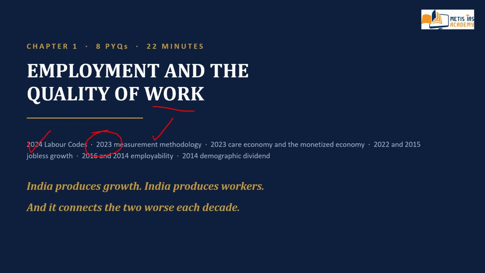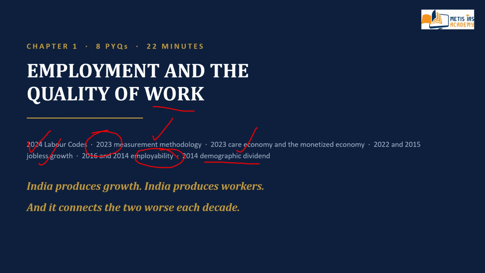In 2022 and 2015 UPSC asked about jobless growth, in 2016 and 2014 employability, and again in 2014 a demographic dividend question was asked in the UPSC CSE GS3 paper.